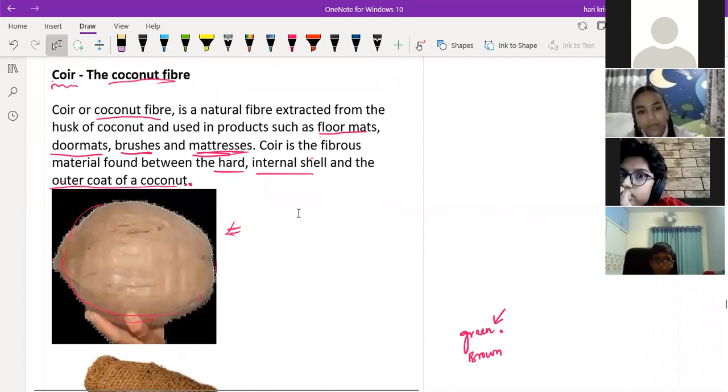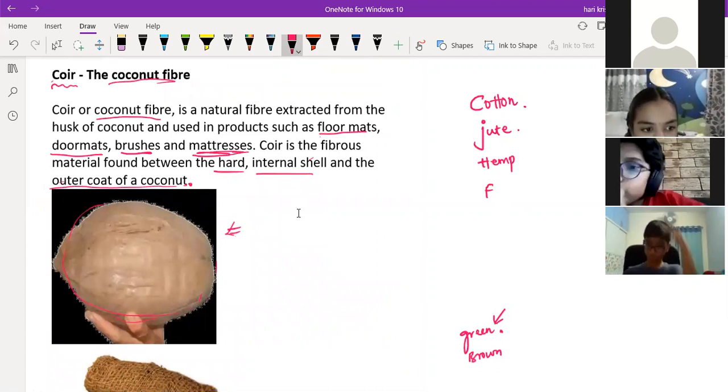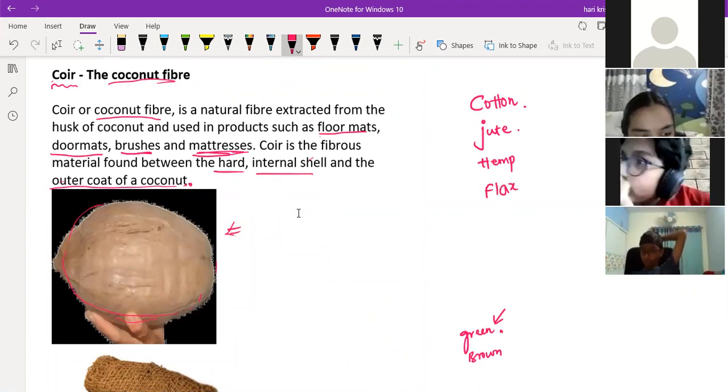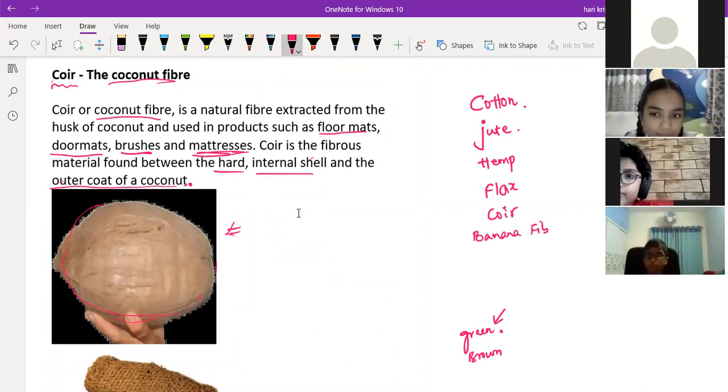So how many natural fibers did we discuss in the class? Sir, hemp, cotton, flax. Sir, cotton, jute, hemp, flax, the coir, and the banana fiber.